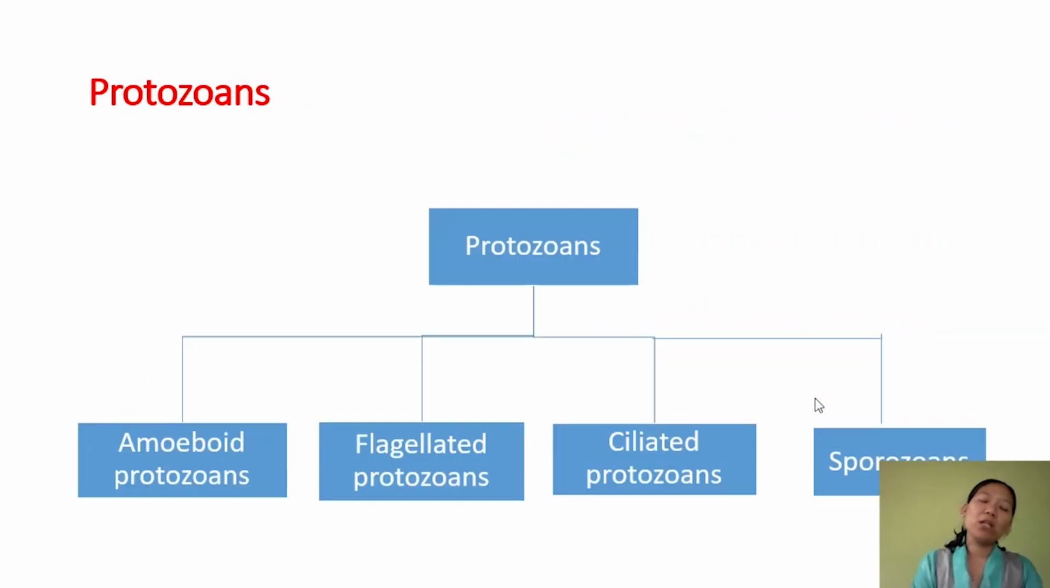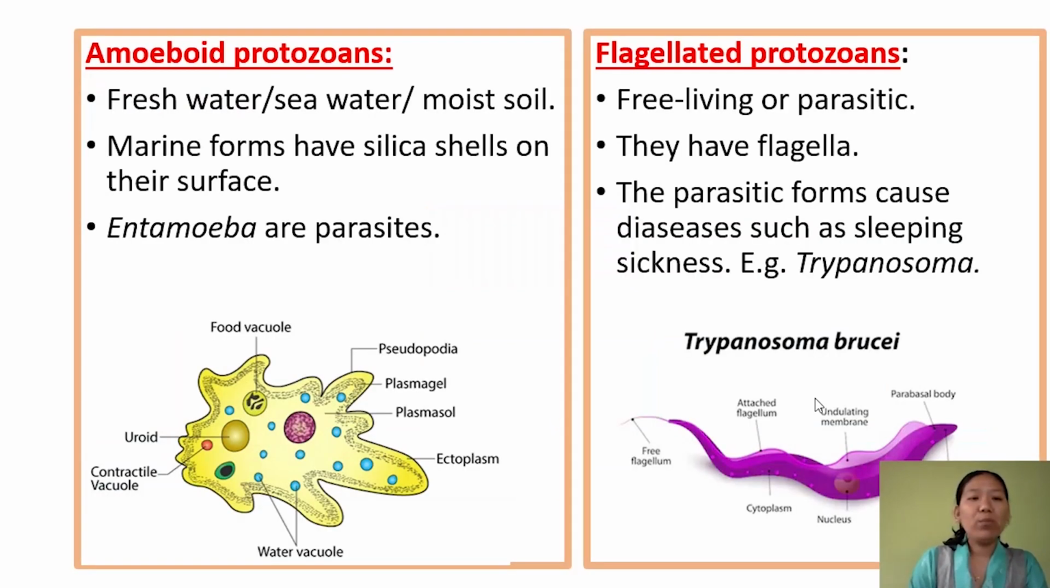Protozoa. Protozoa again are unicellular eukaryotic organisms, and they show some features of animals. They are further classified into 4 categories, that is amoeboid protozoan, flagellated protozoan, ciliated, and sporozoan. Amoeboid. The example is amoeba. Being eukaryotic organisms, they have a well-defined nucleus and other membrane-bound organelles, and they are found in both freshwater and seawater, and they are also present on moist soil.